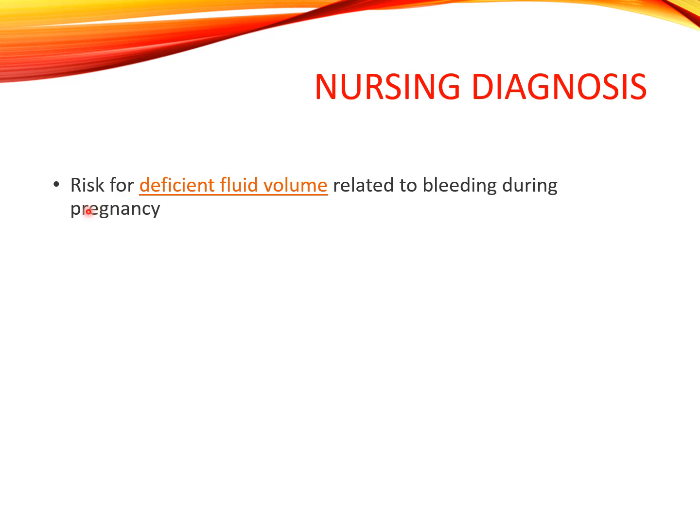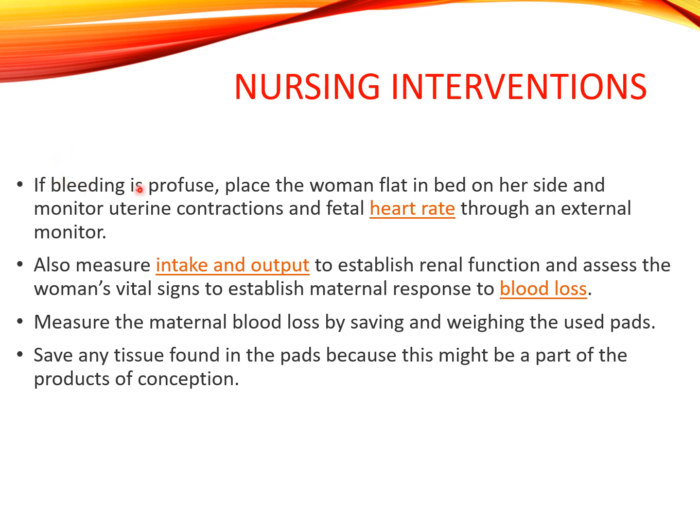Nursing diagnosis can be risk for deficient fluid volume related to bleeding during pregnancy. So the intervention will be, if bleeding is profuse, place the woman flat in bed on her side and monitor uterine contraction and fetal heart rate through an external monitor.